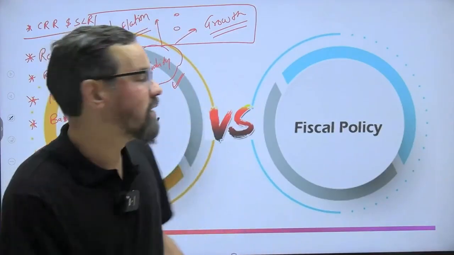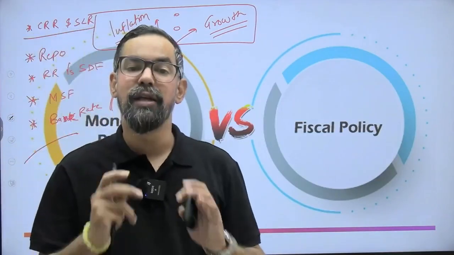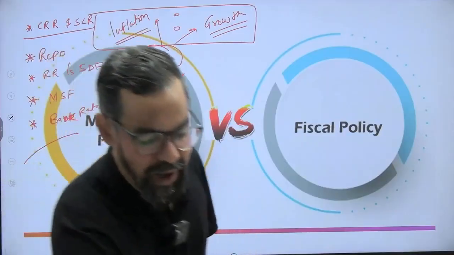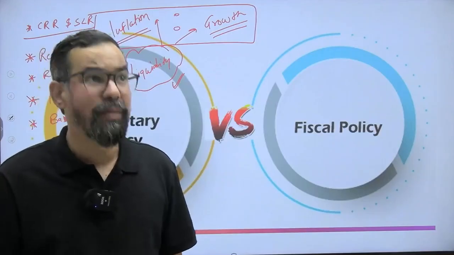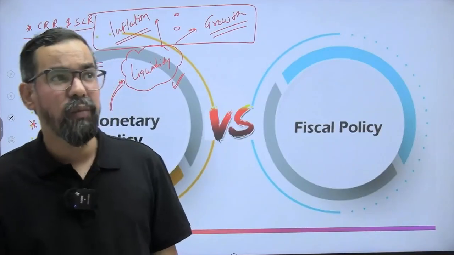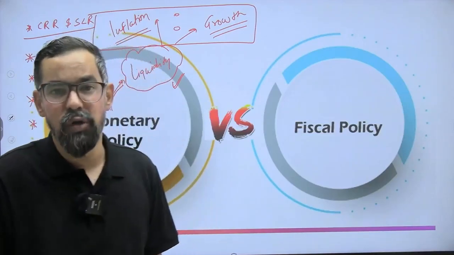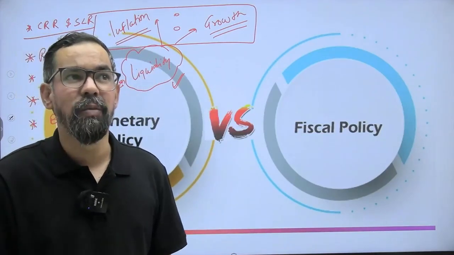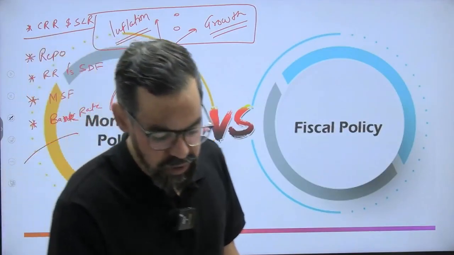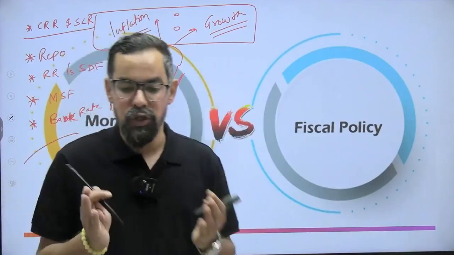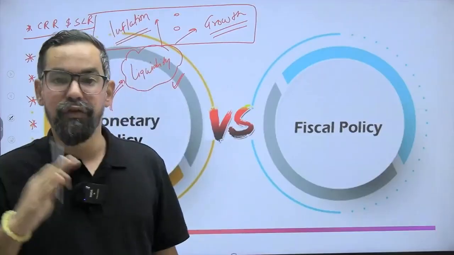Like, let's say when it comes to CRR, CRR and SLR are generally part of the reserve system for the banking system, right? So basically every commercial bank has to maintain a certain portion of cash with RBI, some sort of reserve with RBI in the form of cash, and RBI does not pay any interest on that CRR deposit, right? SLR is a portion of NDTL that banks need to maintain with themselves in the form of cash, gold, and